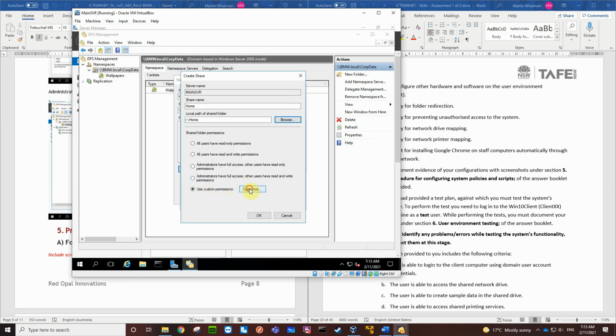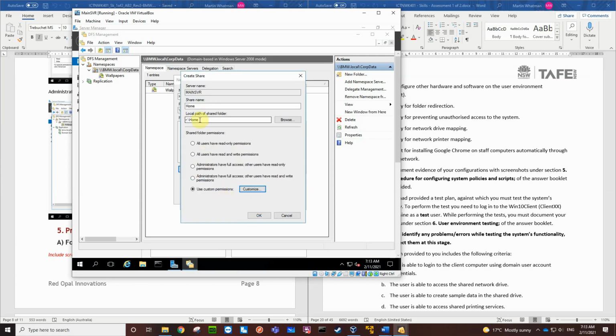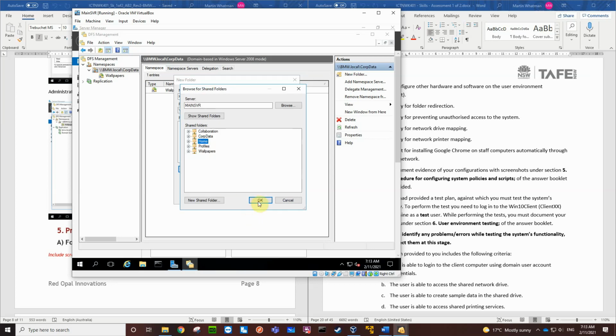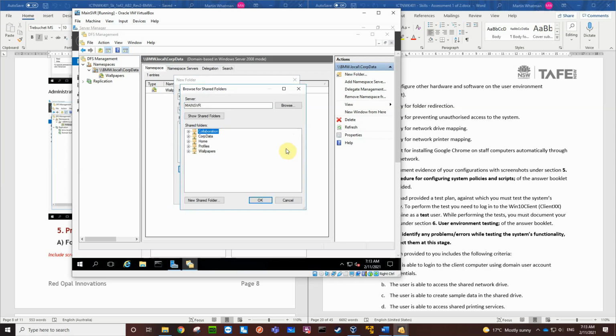And we're going to use the custom permissions on that. Same thing. Yep, so that's the permissions we put on. That's good. And that's for the drive R on the main server. Okay, we're going to do the same thing. So there's our first target. We're going to do the same thing for our backup server to add it into the distributed file system.